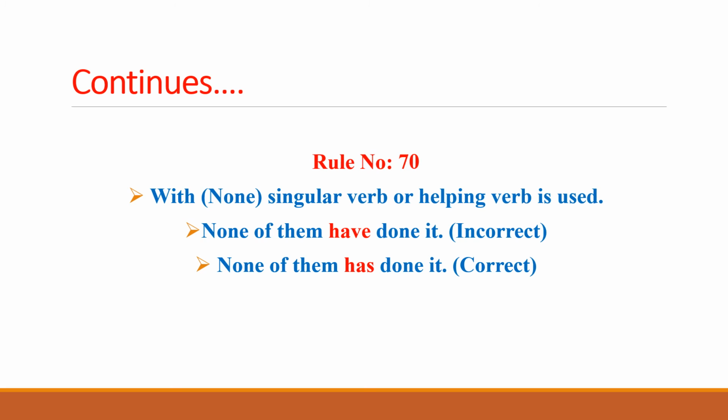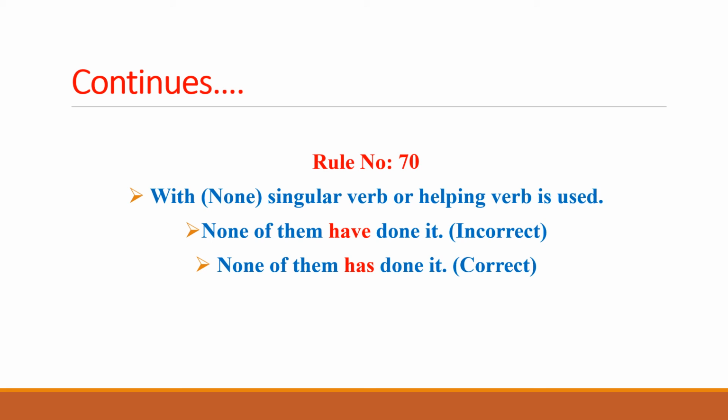Next comes rule number 70: with none, a singular verb or helping verb is used. Usually, if we find in a sentence that none has been used, we need to use the singular verb or helping verb with none, as is the case with neither and either. Similarly, none would also be followed by a singular verb or helping verb.